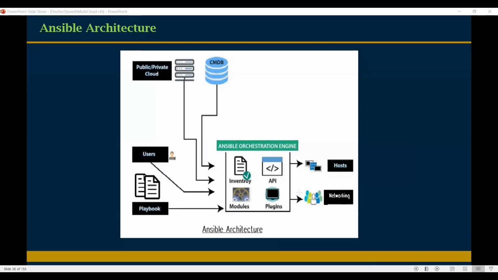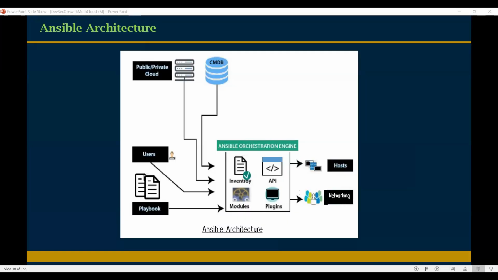We generate one public key on the Ansible server. Keygen is the command to generate the key. That key we need to add into all the target servers so that authentication will be enabled. After that, we need to prepare inventory groups.